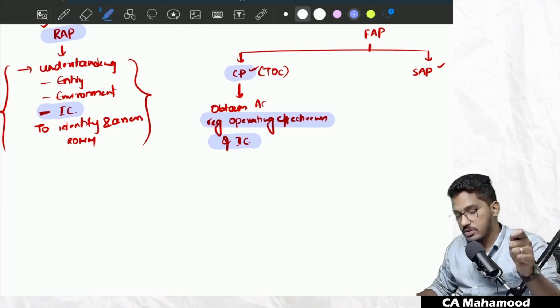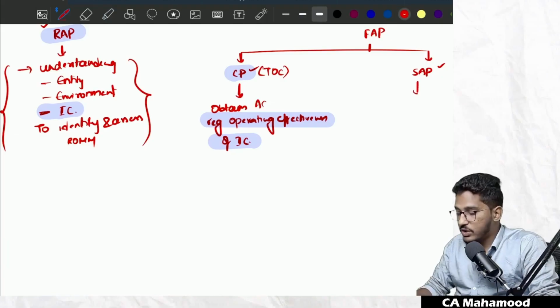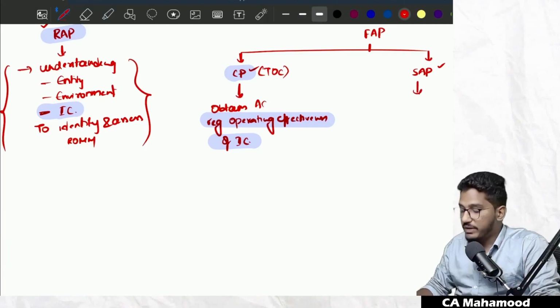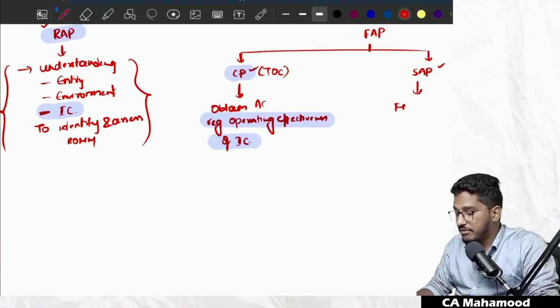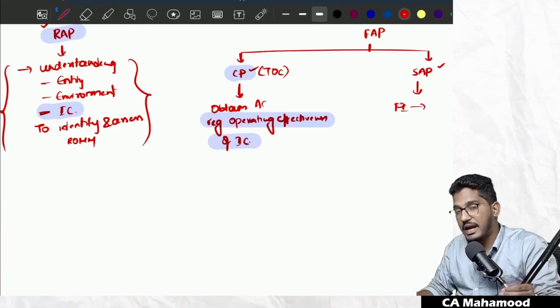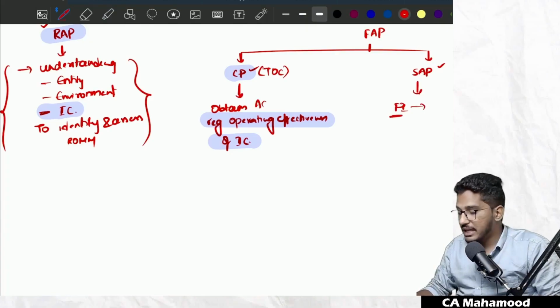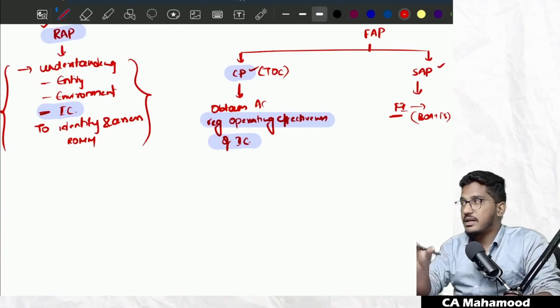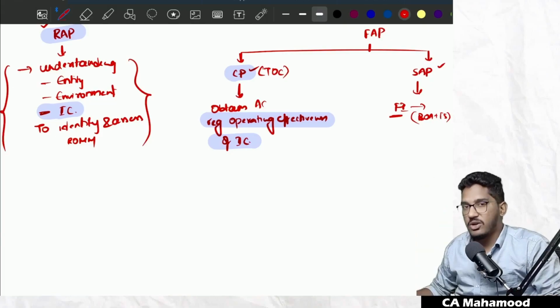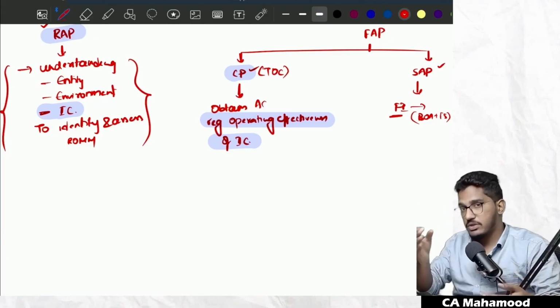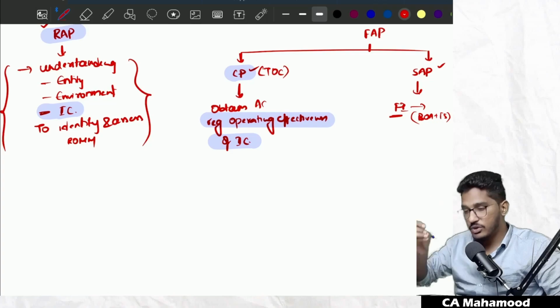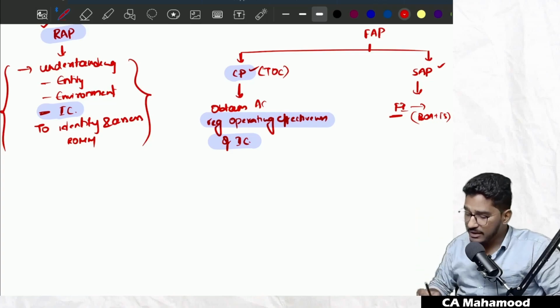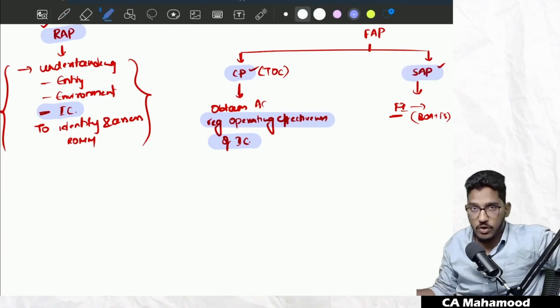Now what will you do? Now we will go and actually verify the books of accounts. We try to verify whether financial information is accurate and not misleading. That is, whether the information in the books of accounts and the financial statements is correct or not, whether the profit is correctly calculated, whether the purchases figure is correct, whether the assets are correct. This actual verification of the books of accounts and financial statements we will do at this stage, and those procedures I am going to call substantive audit procedures.